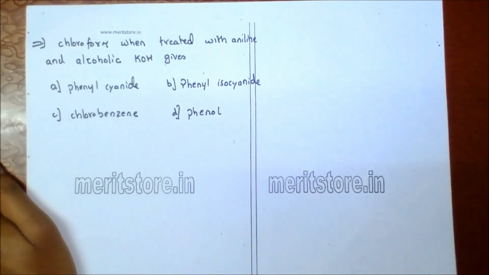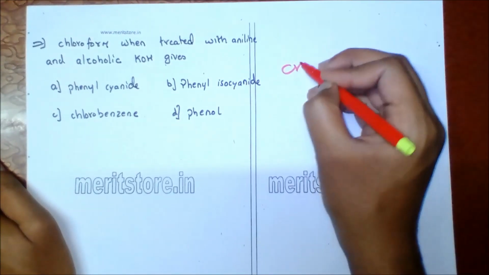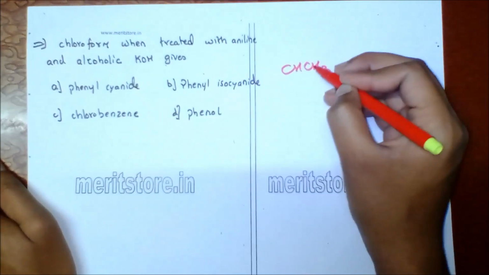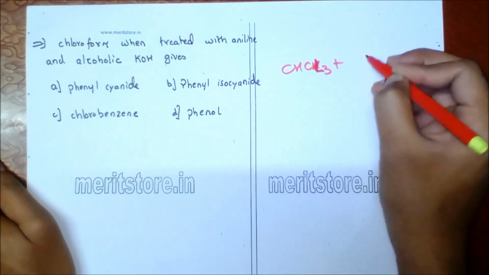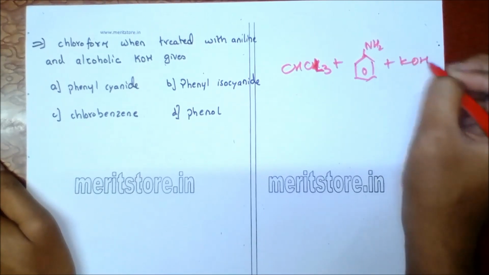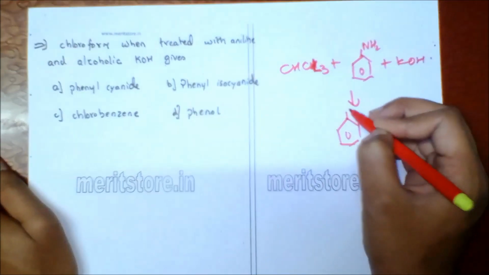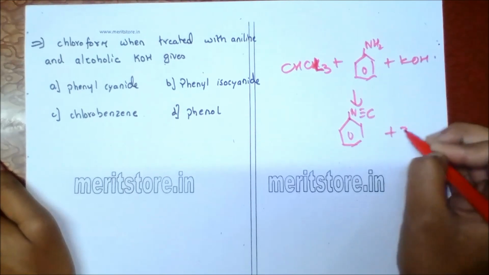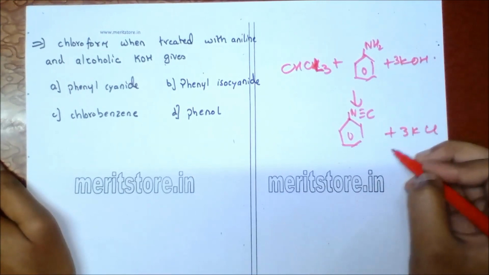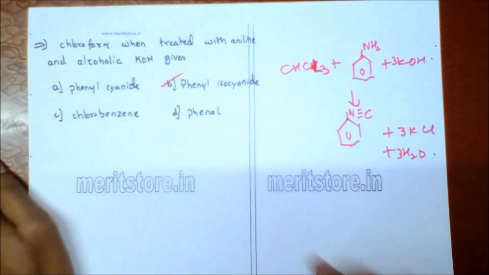Chloroform when treated with aniline and alcoholic KOH gives A phenyl cyanide, B phenyl isocyanide, C chlorobenzene, D phenol. So when chloroform, that is CHCl3, on reaction with aniline plus KOH will give phenyl isocyanide. The structure of phenyl isocyanide is benzene ring attached to N triple bond C, plus KCl plus water. So option B is the correct answer.